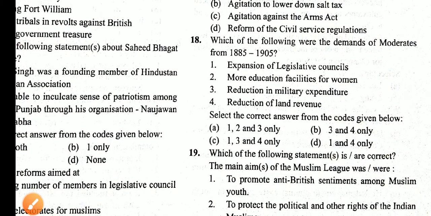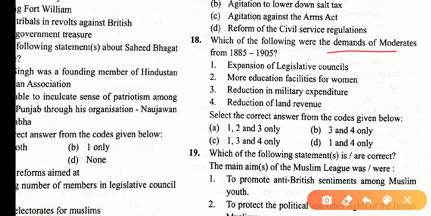Which of the following were the demands of the moderates from 1885 to 1905? Expansion of legislative councils, yes. More education facilities for women, no. Reduction in military expenditure, yes. Reduction in land revenue, yes. So asking about correct statements, 1, 3, 4 are correct. So the answer is C.